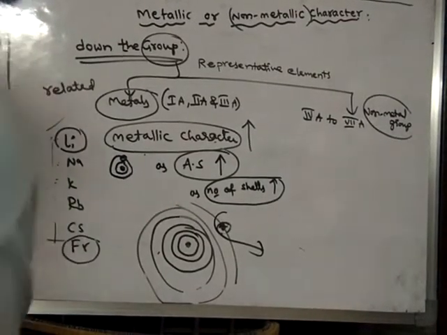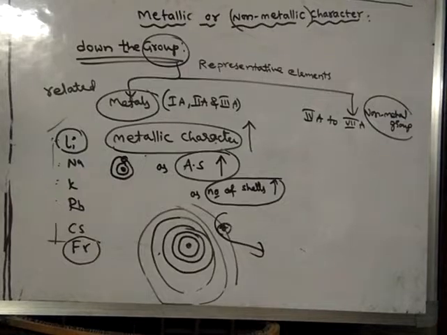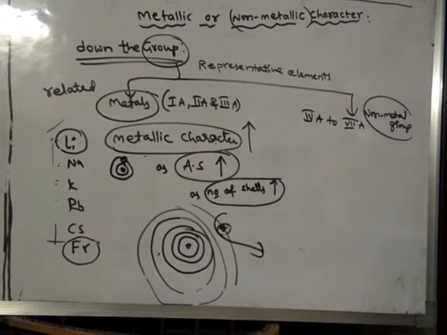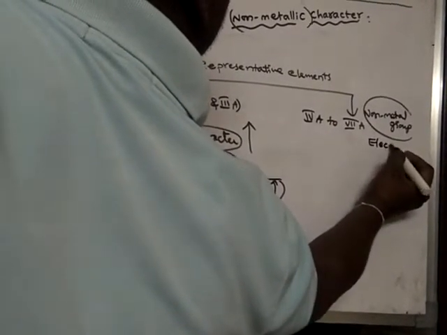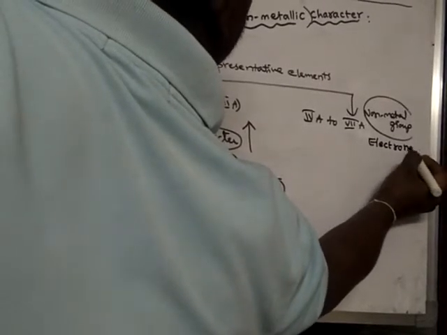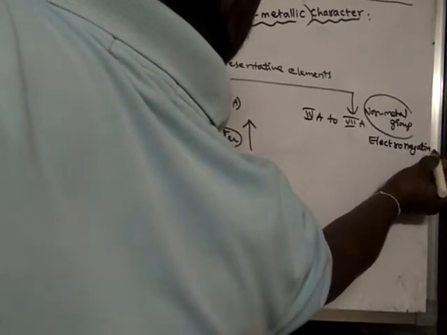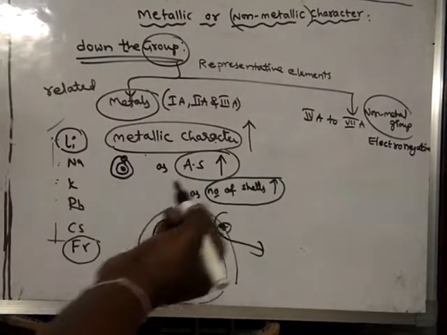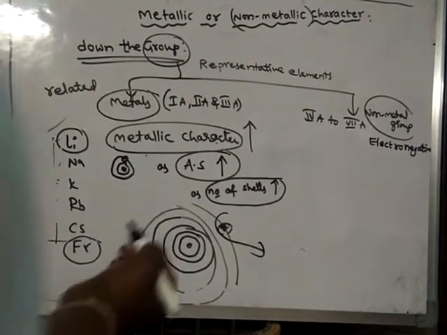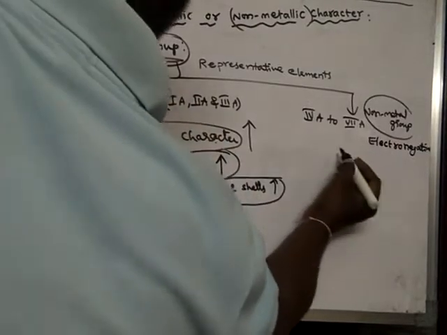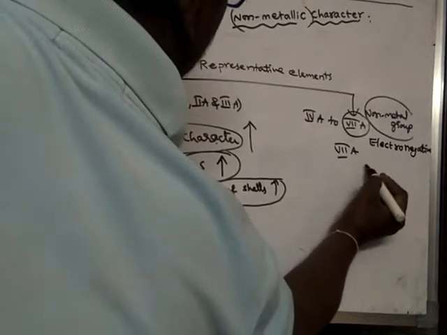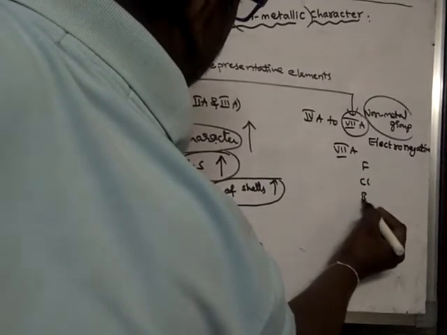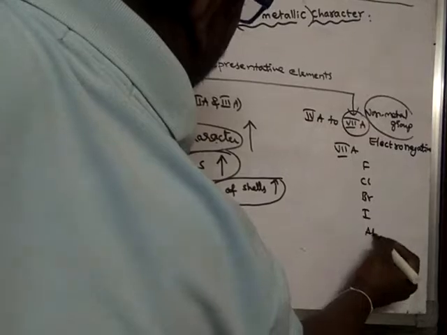Next, the non-metal groups, that means the 4th to 7th group. The non-metallic character is also called electronegative character. What happens to the electronegative character? It decreases down any group. For example, take the 7th group. The 7th group elements are fluorine, chlorine, bromine, iodine, astatine.